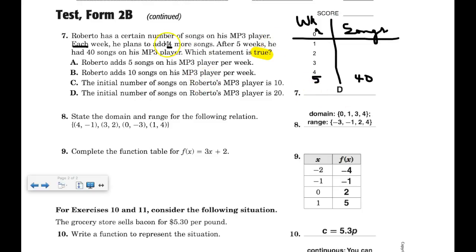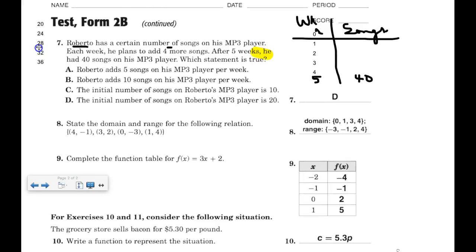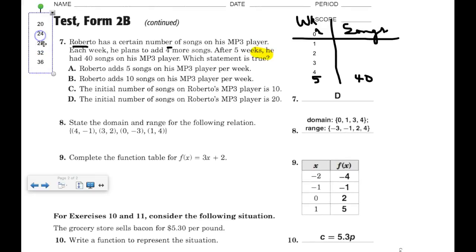So if each week he is adding 4 songs, that means this should be going plus 4, plus 4, plus 4, plus 4, plus 4. So if I'm going to work backwards, that means I'm going to subtract 4. Yes? Okay. So 40 minus 4 is 36. 36 minus 4 is 32. 32 minus 4 is 28. 28 minus 4 is 24. And 24 minus 4 is 20. So there are my corresponding y values. It's kind of difficult to see, I apologize.